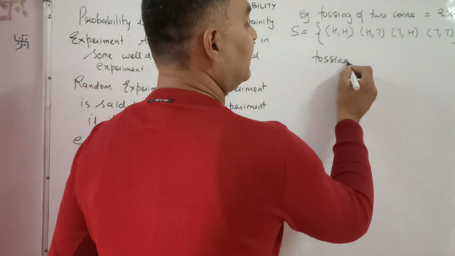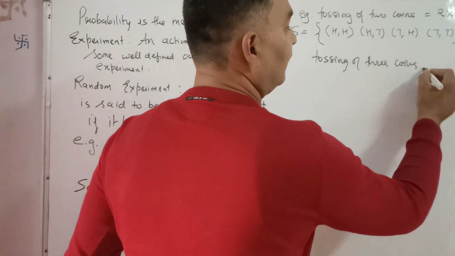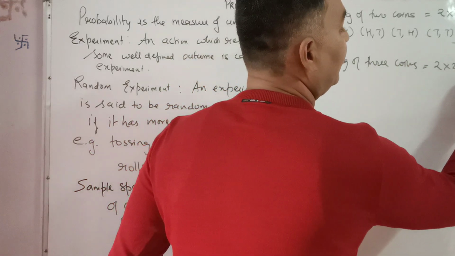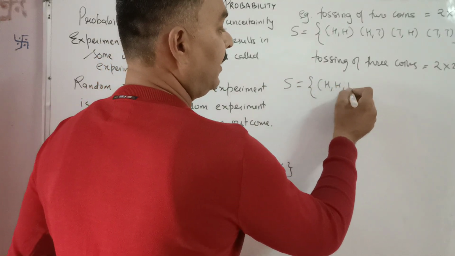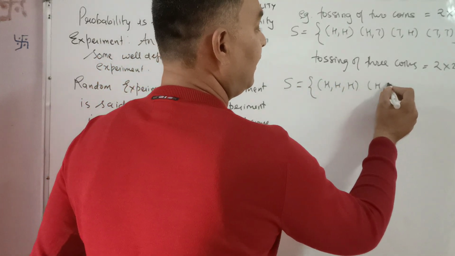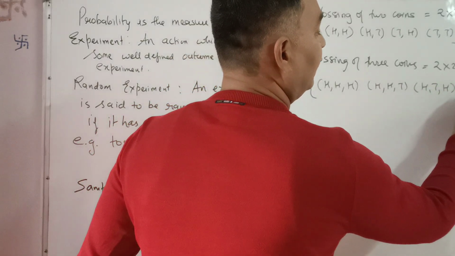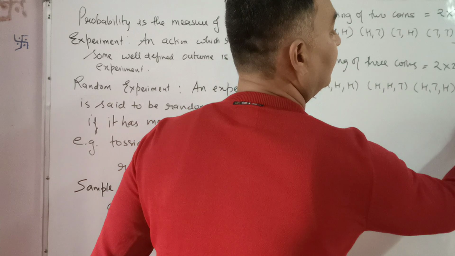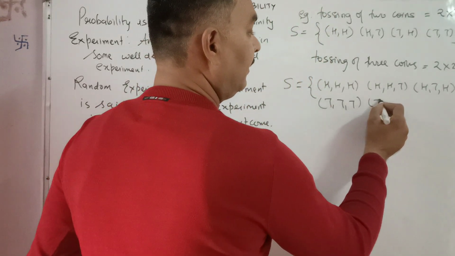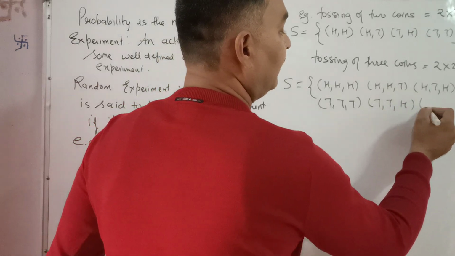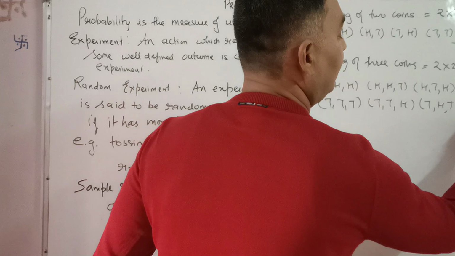Tossing of 3 coins: 2 into 2 into 2, that is 8. Now the sample space for that: head, head, head; head, head, tail; head, tail, head; tail, head, head; then tail, tail, tail; tail, tail, head; tail, head, tail; and head, tail, tail.